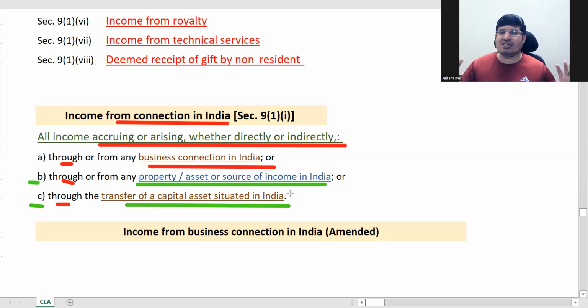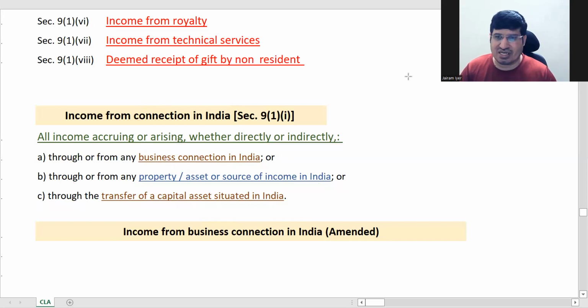So as I said, in general, just take any property, any income. If it is stationed in India, it is located in India, that property is physically here in India, or that income is earned from a setup which is based in India, that is completely income accrued in India. So now from this point, what we need to talk about is point A, business connection in India. The connection in India is what? One, business connection in India. Second, income from any other asset in India. So let's see what is business connection in India.